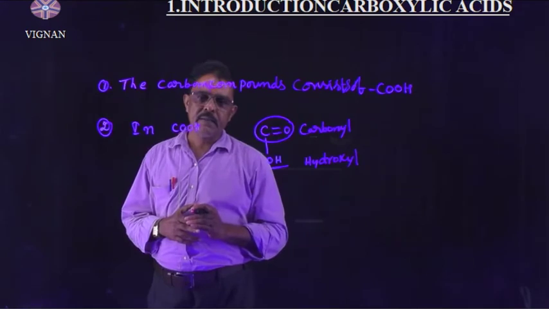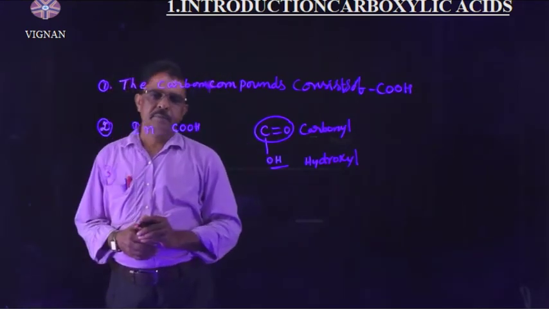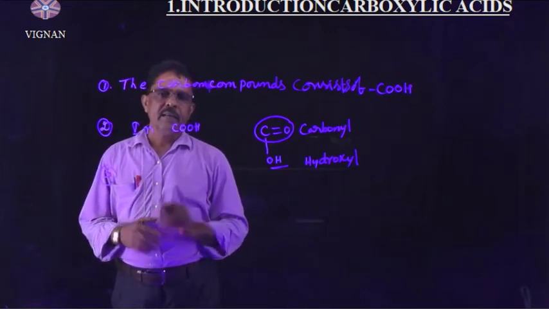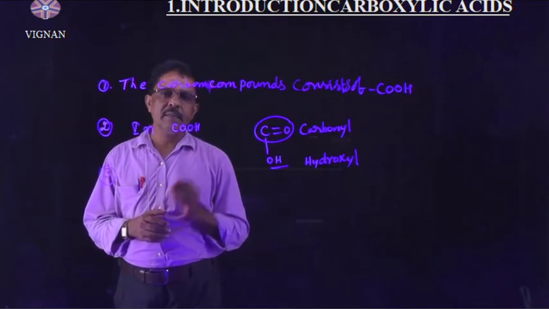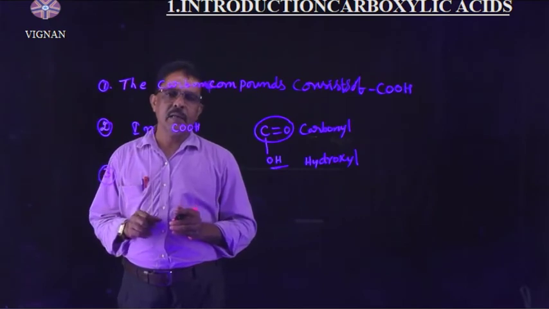Right, understand? So, these carboxylic acids are aliphatic or aromatic carboxylic acids, depending upon the alkyl group attached to the carbonyl group.